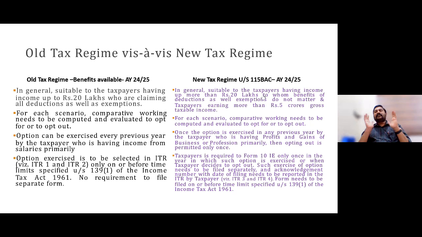Regarding business and profession, I was mentioning that restrictions under Section 115BAC subsection 6 are there. Once you are into old, one time you can opt out. Then again, you cannot go back to old until and unless you do not have any income under PGBP. So persons who have PGBP income only have restrictions. Apart from that, there are no restrictions. So it would be better to check year after year which one would be beneficial.